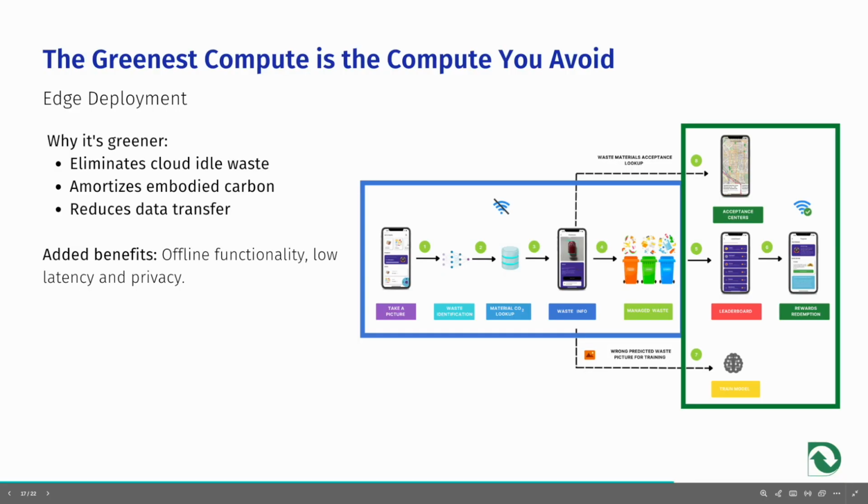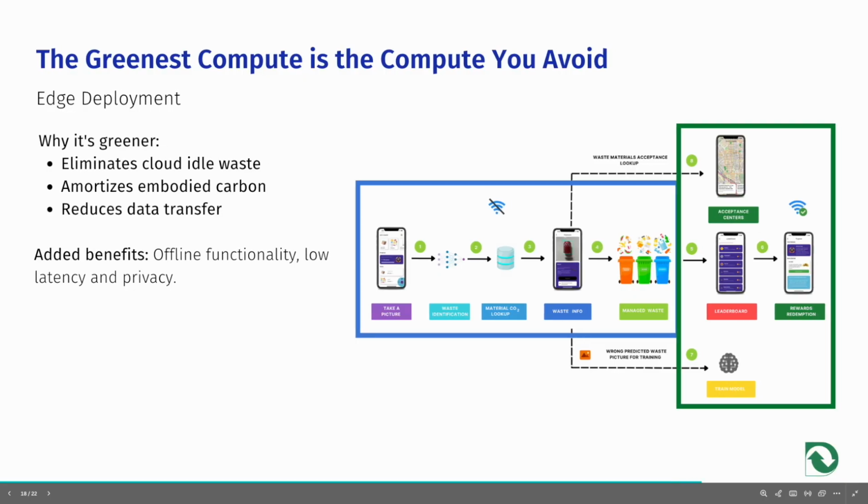Second, it amortizes the embodied carbon of manufacturing fewer centralized servers, and third, it reduces the energy needed for constant data transfer. These efficiency gains directly support the real-time on-site requirements of DWaste. Beyond its sustainability benefits, edge deployment also delivers crucial operational advantages, including offline functionality, low latency, real-time processing, and enhanced data privacy.